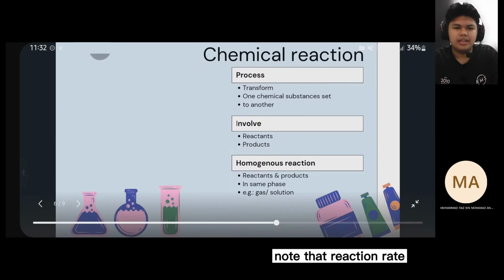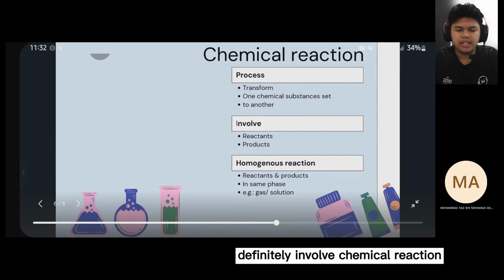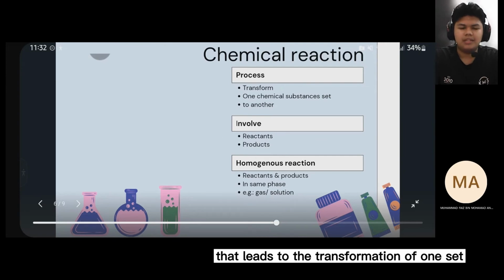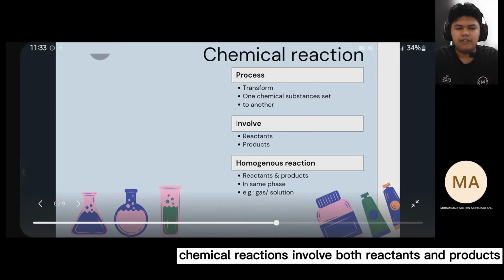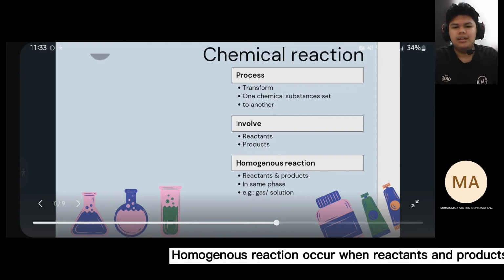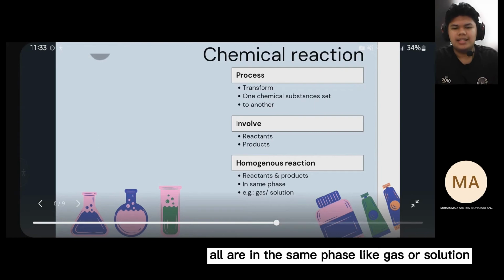Note that reaction rate definitely involves chemical reaction. Chemical reaction is a process that leads to the transformation of one set of chemical substance to another. Chemical reactions involve both reactants and products. Homogeneous reaction occurs when reactants and products all are in the same phase, like gas or solution.